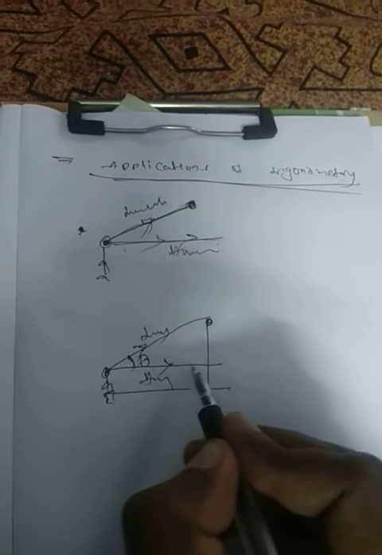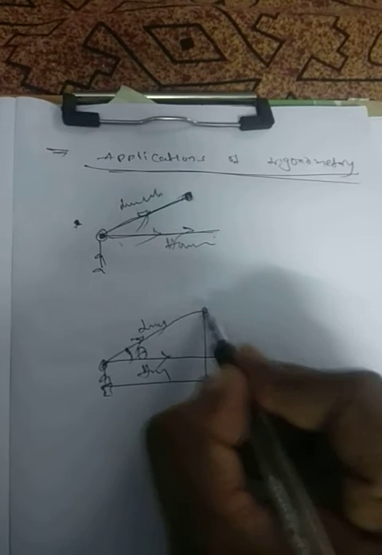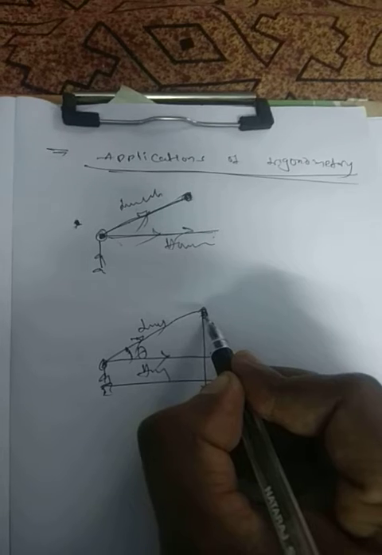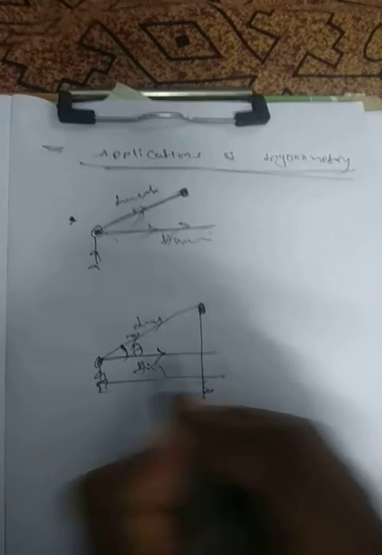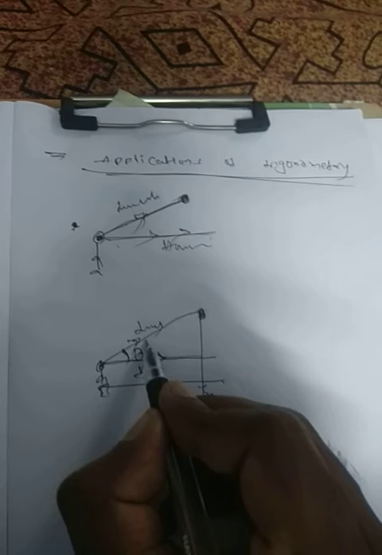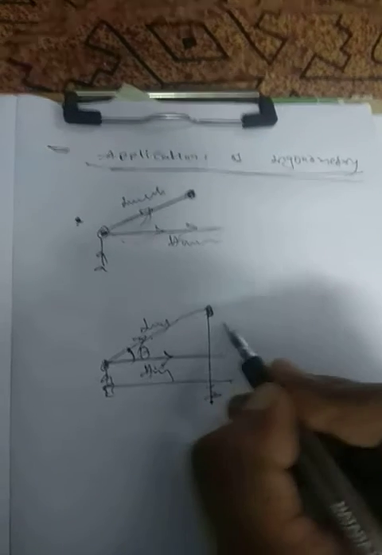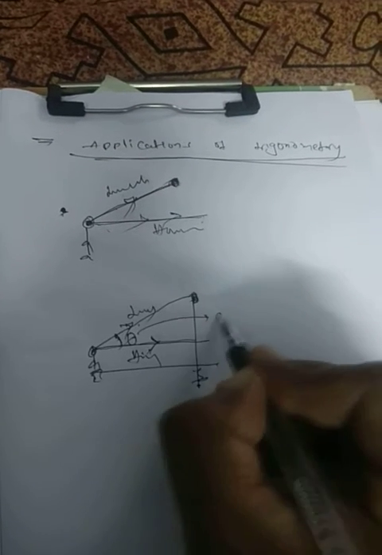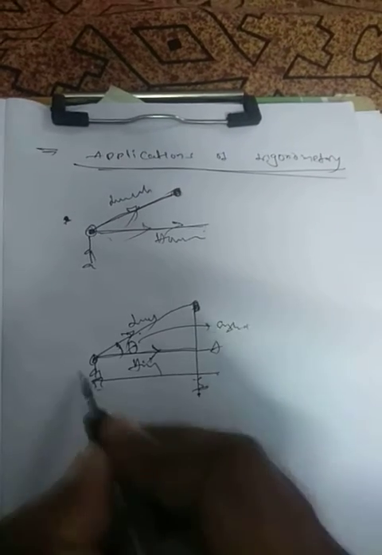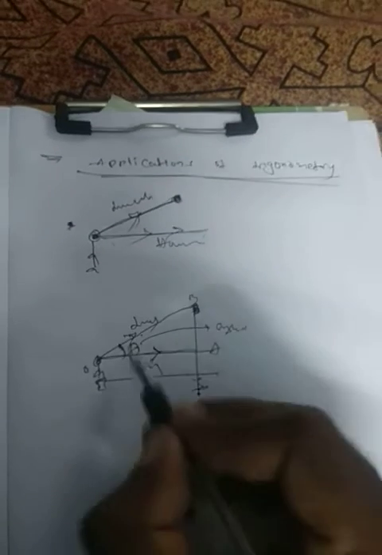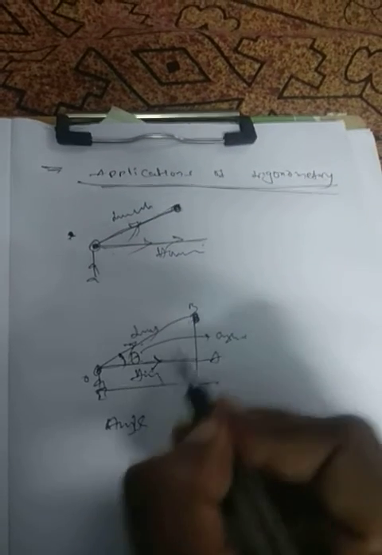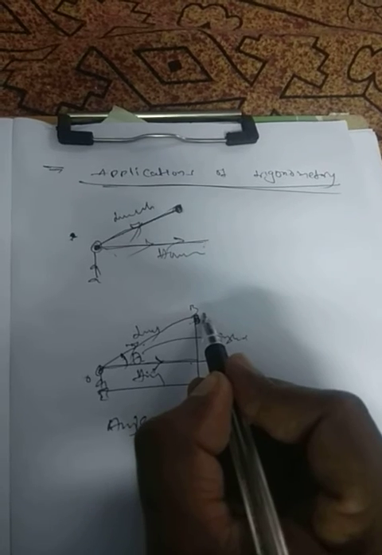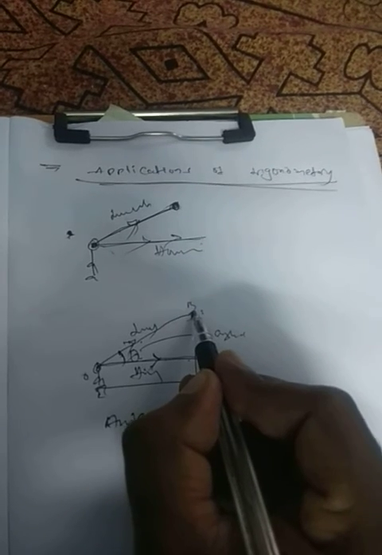The angle the observer makes with respect to the horizontal line to observe the top of the tree is called the angle of elevation. Let us take it as AOB. Simply, whenever you are observing a point above the horizontal line, that is the angle of elevation.